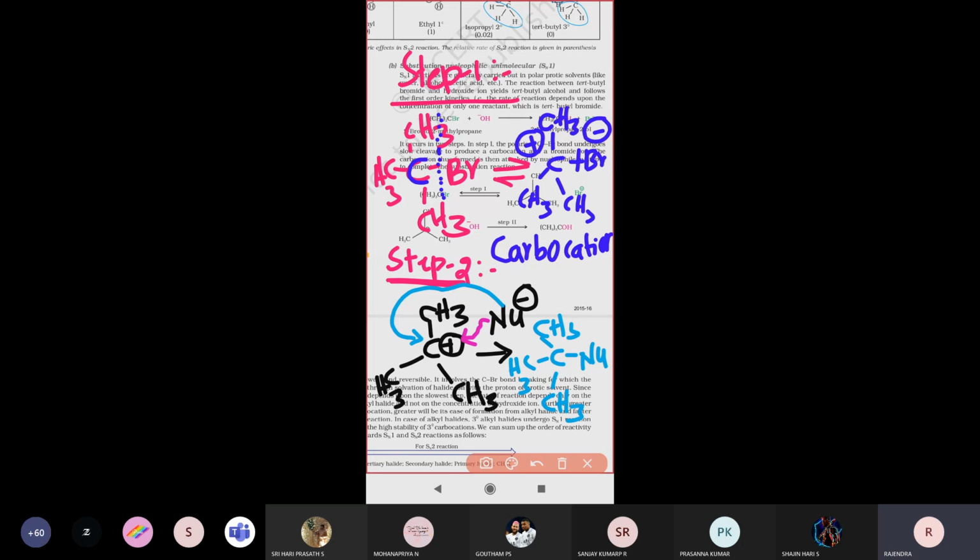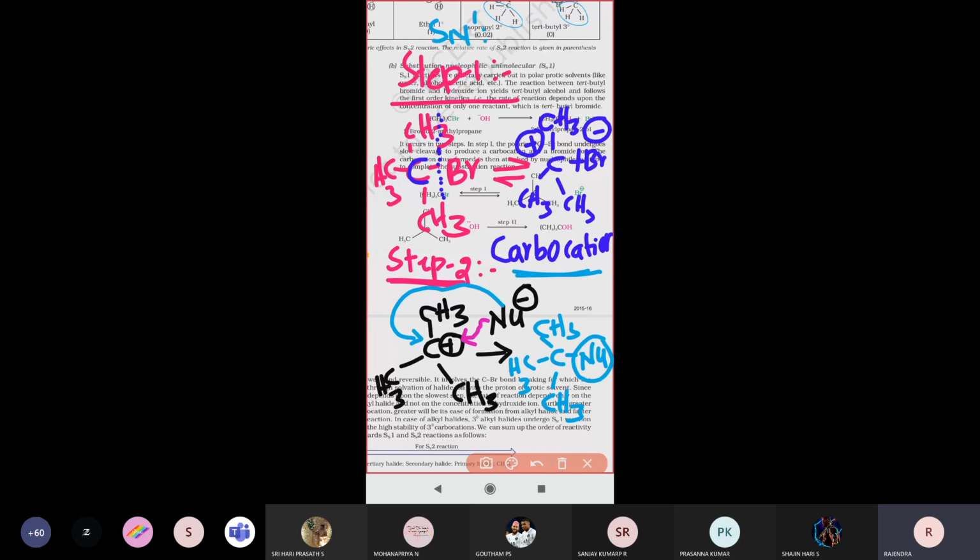So this is what we call the SN1 reaction. The unimolecular nucleophilic substitution reaction takes place in 2 steps. Step 1 is the formation of the carbocation. Step 2 is the attack of the nucleophile on the tertiary alkyl halide. Finally, we conclude that the SN1 reaction undergoes very fast.